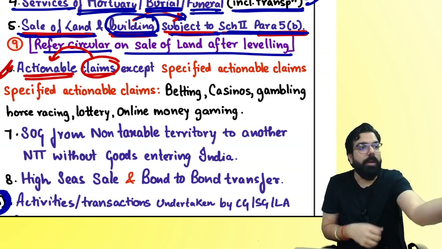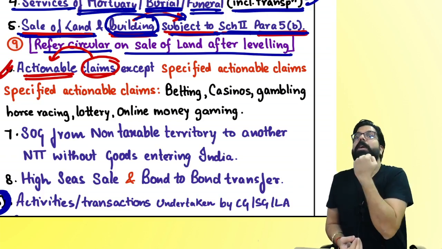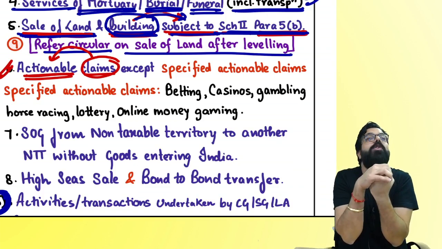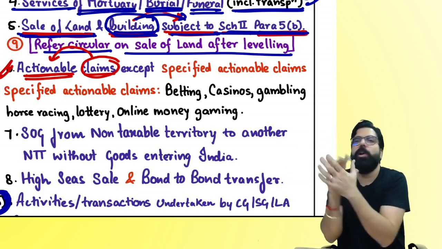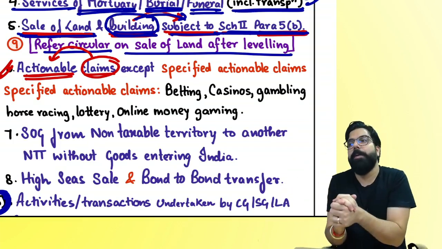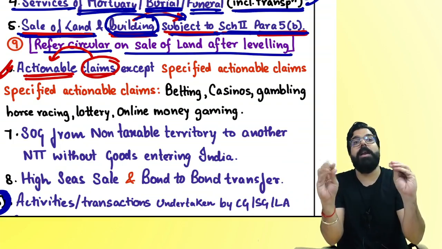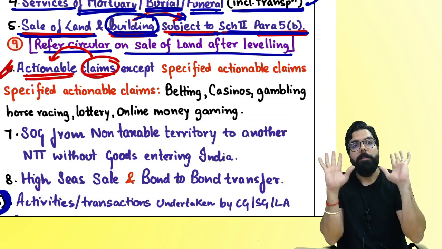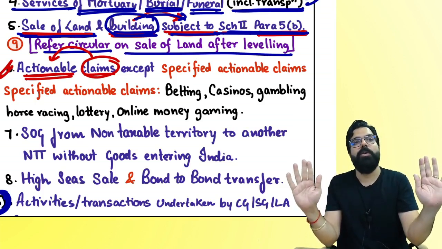Yes. I have a right to receive insurance amount. I have a right to receive policy amount. All these rights which are there are known as actionable claim. If I go ahead and transfer this right to someone also, I am transferring what? Goods? But GST will not come. Remember, they have clarified actionable claims are goods, but actionable claims are not supply of goods, except